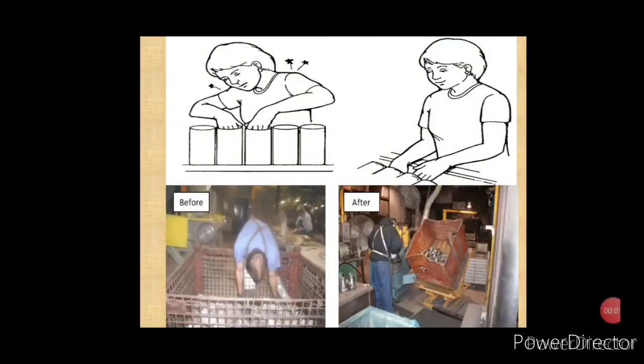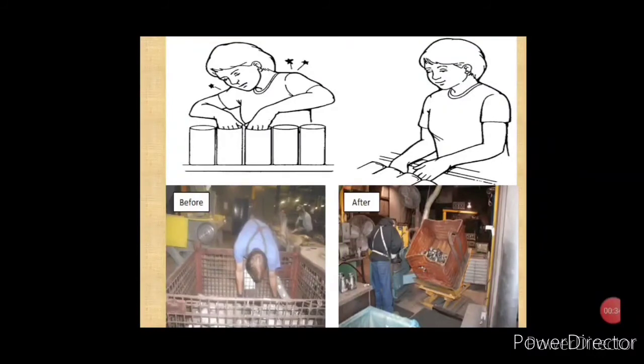In the first case, a person is working at a height which causes some discomfort. In the second case, the worker has to bend and lift things whenever he requires. As you can see in the figure, some slight modifications have been made to the work so that the person can work comfortably. In the first case, the height has been reduced to waist level, and in the second case, the basket has been lifted and tilted a bit so that the excessive bending can be avoided.